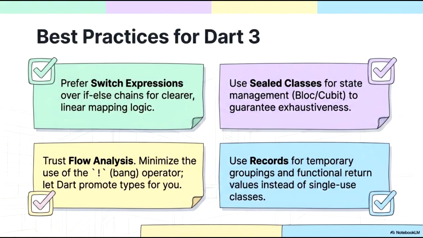It is also important to trust Dart's advanced flow analysis. By minimizing the use of the null assertion bang operator, you allow the compiler to safely promote types for you after logical checks. Lastly, adopt records for temporary data groupings and as functional return values. This eliminates the need for defining single-use classes, keeping your codebase concise and efficient. Following these best practices will help you leverage the full potential of Dart 3.